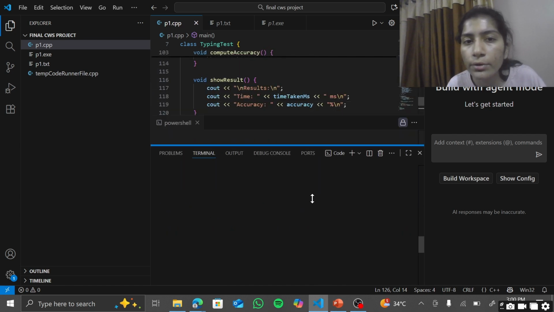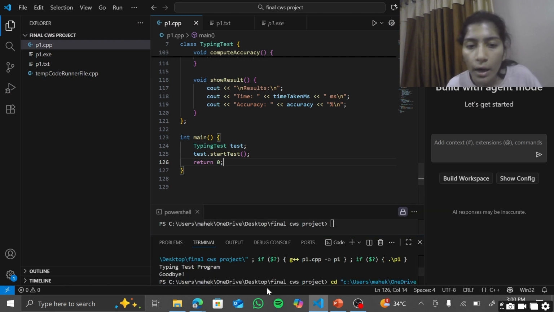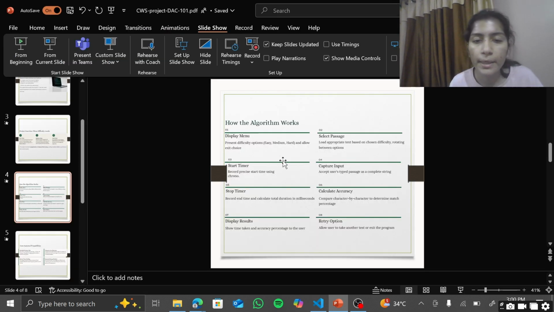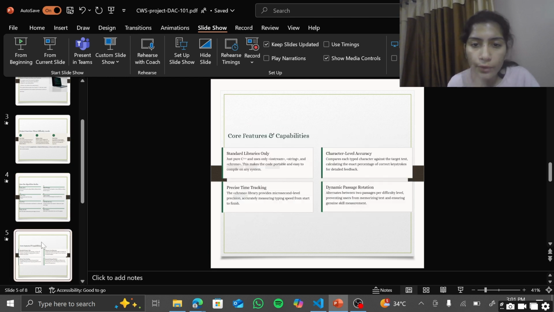So basically, this is how this code works. Now let me move to the PPT part, as I explained the whole algorithm, in which direction we have to proceed forward. First, we have to display the menu, then select a passage, then start the timer, capture input, stop the timer, calculate accuracy, display the result, and the retry option. This is basically the outline of the main code.